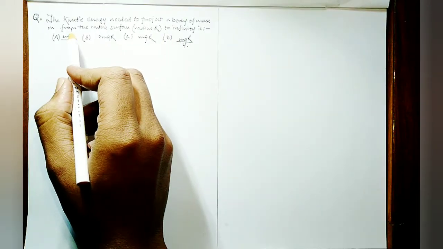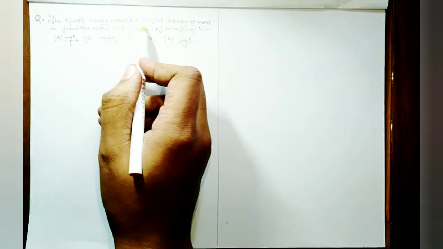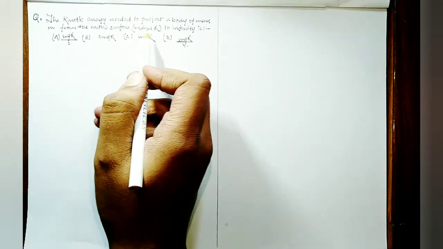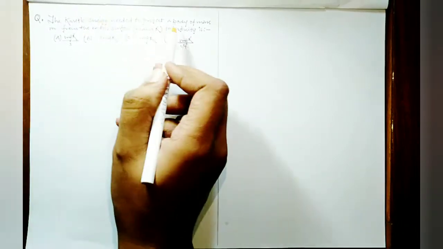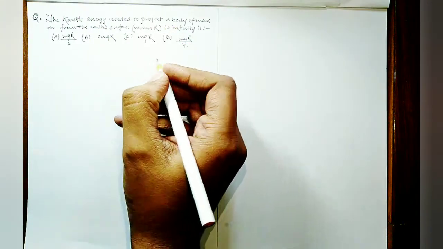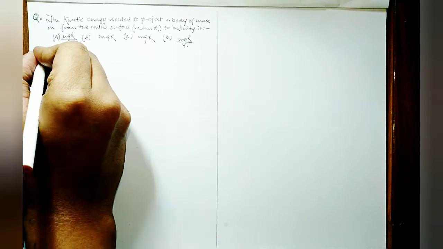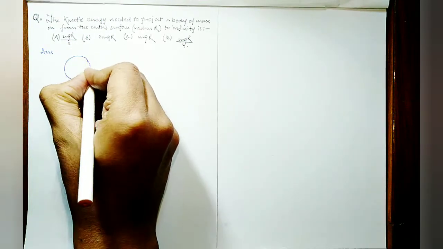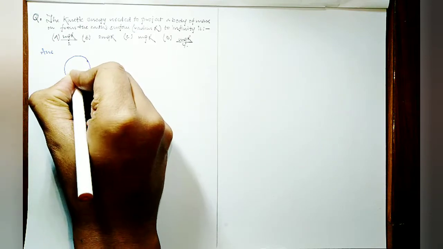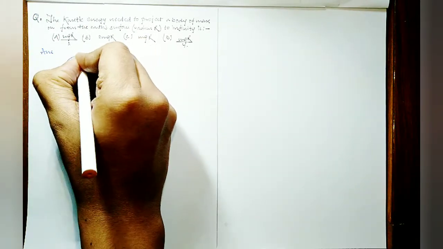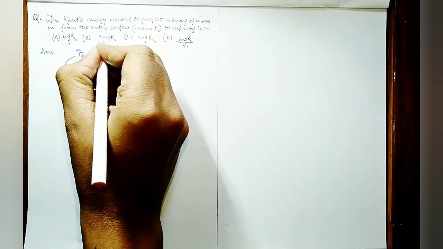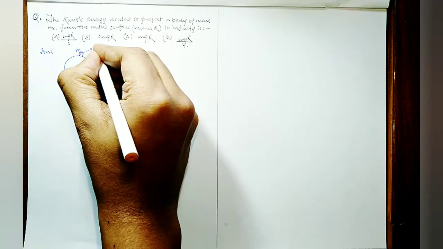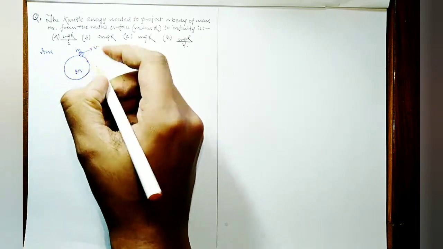The question reads as: the kinetic energy needed to project a body of mass m from the Earth's surface of radius r to infinity is. What is the kinetic energy that is needed? This question can be categorized as a simple question. Suppose this is the Earth of mass M, and this is the body of small mass m. Now this is projected with, suppose, v velocity.